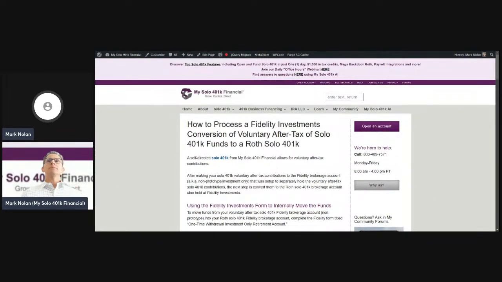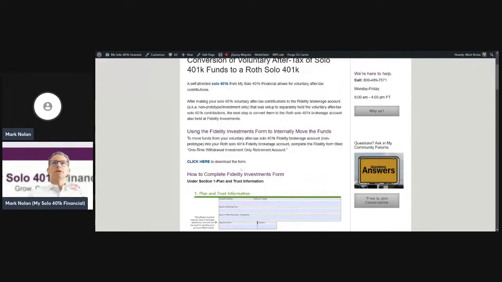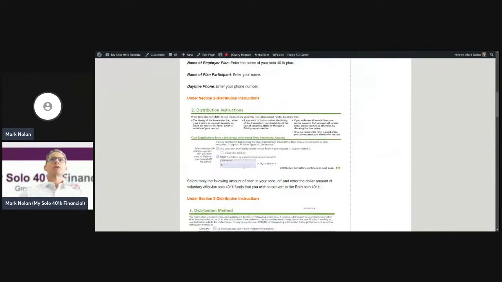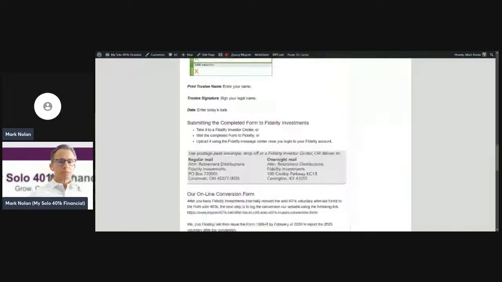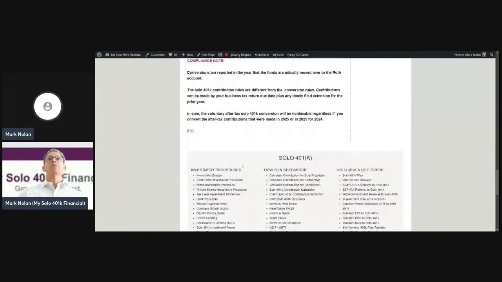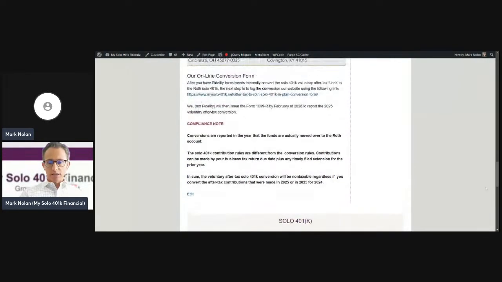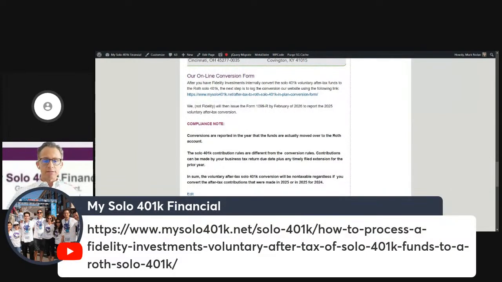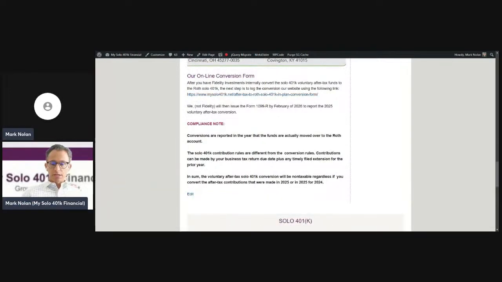And we have step-by-step instructions here on how to fill out that form directive to instruct Fidelity to move the funds from the voluntary after-tax solo 401k bucket to the Roth solo 401k bucket. But once you have those funds converted to the Roth solo 401k bucket, you then need to go to our website and complete our online conversion form so that we collect the necessary information to issue that Form 1099-R.